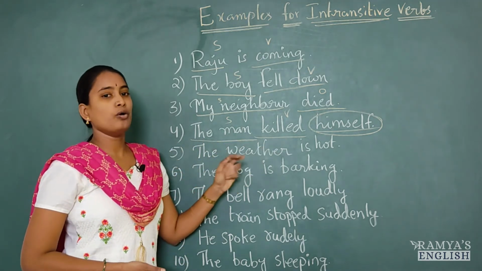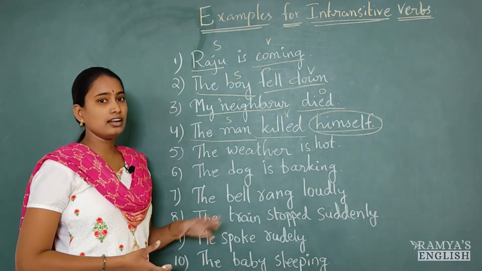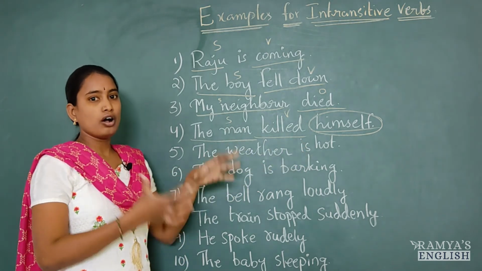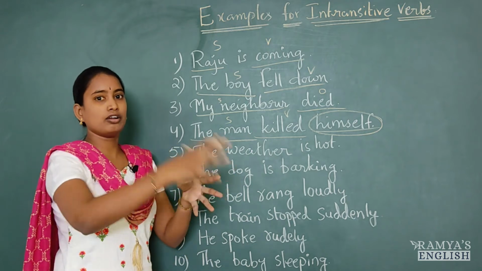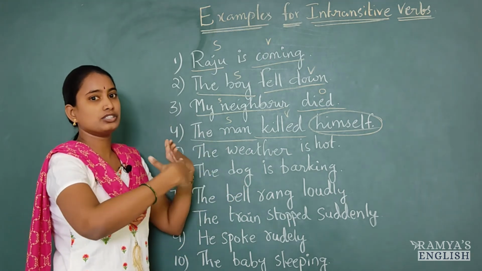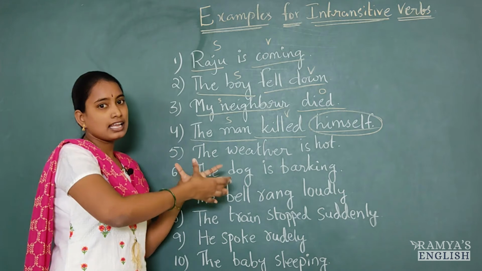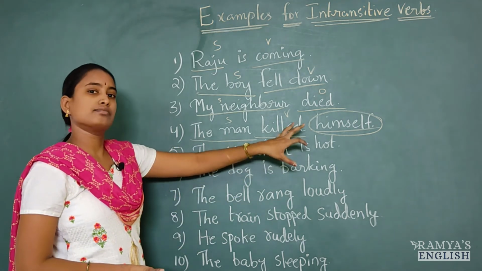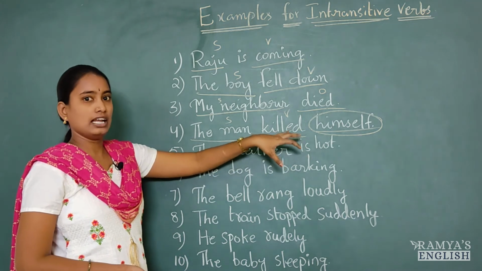The man killed a cobra. Here man is subject, killed is verb and cobra is object. So he is killing that cobra. He is passing that action to cobra. Then that kill action becomes transitive verb. Kill acts as both transitive and intransitive.